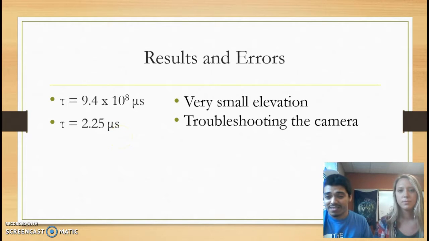Some of the errors, I'm guessing, are that we could have done our calculations wrong, but we also had a very small elevation difference. Our initial plan was to go to South Carolina, where there's actually a 300-meter difference, but we were having problems with the camera. The first time I did it, I did not take the pictures right. I didn't follow the procedure correctly. And the second time I tried to take it, the batteries ran out, so I couldn't get any pictures. If we could do this experiment again, I would get a fully charged camera and try it again.